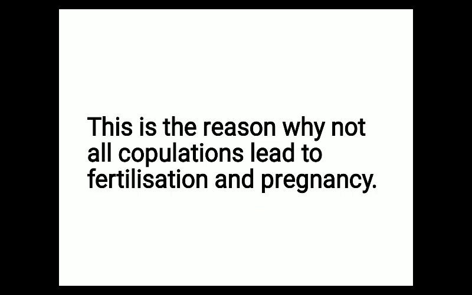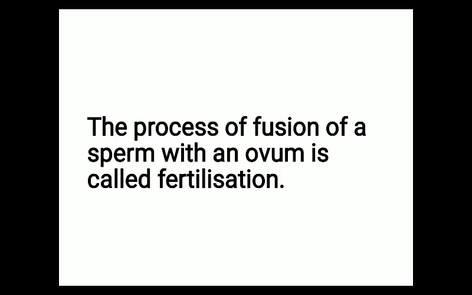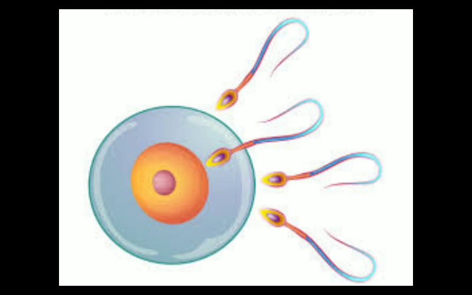This is the reason why not all copulations lead to fertilization and pregnancy. The process of fusion of a sperm with an ovum is called fertilization. This is the definition of fertilization: the fusion between the male gamete sperm and the female gamete ovum. In this diagram you can see the process of fertilization. This structure is the female gamete ovum, which is approached by many sperm, and finally a single sperm fertilizes the female gamete.